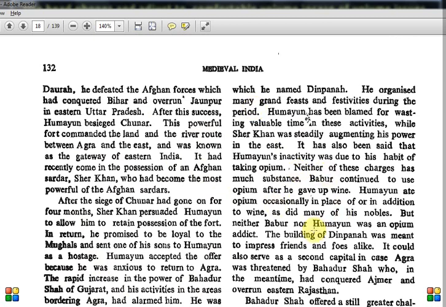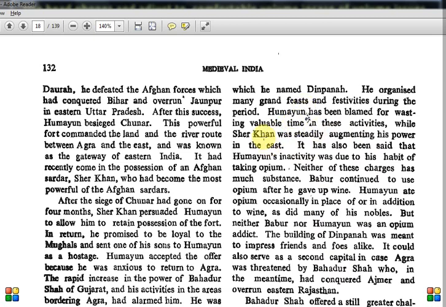So he organized many grand feasts and festivities during this period. Humayun has been blamed for wasting valuable time in these activities, while Sher Khan was steadily augmenting his power. These are reasons for the defeat of Humayun and the emergence of Sher Shah. Humayun was not only focused on political activities, but was engaged in grand feasts, celebrations and all those things.